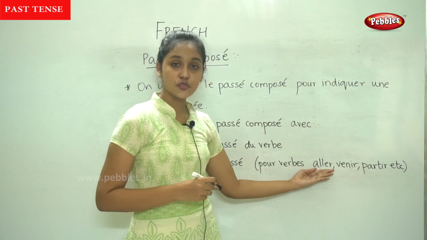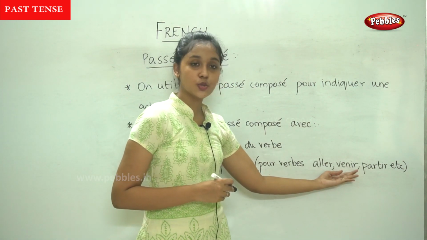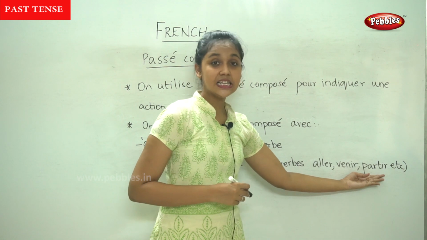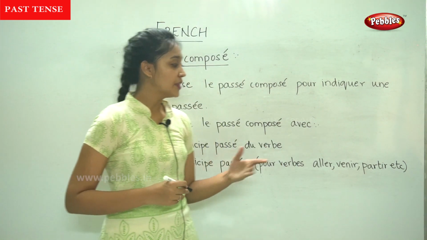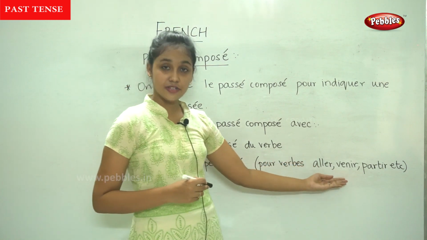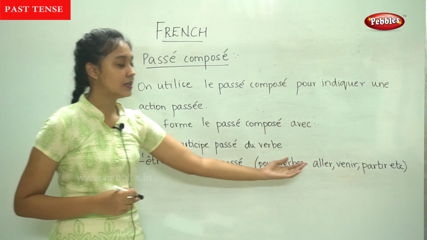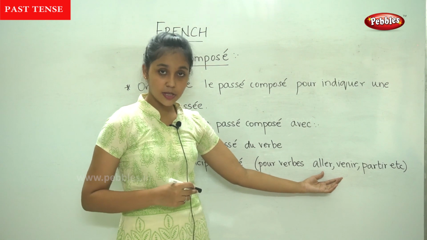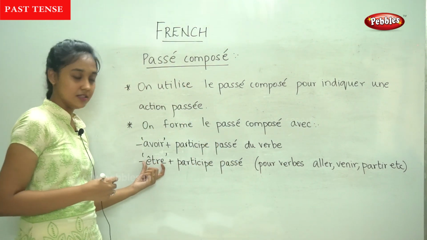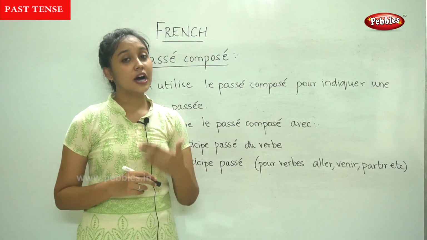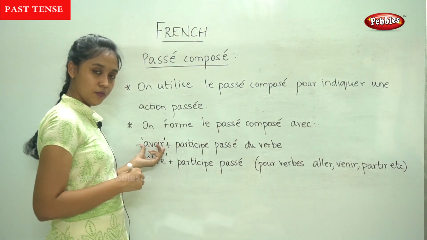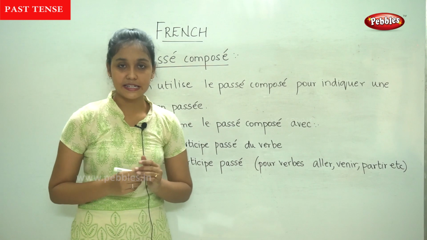Aller is to go, venir is to come, partir is to leave. If we need to make the passé composé of these verbs, we use être plus the past participle of these verbs. For other verbs, it is avoir plus past participle.